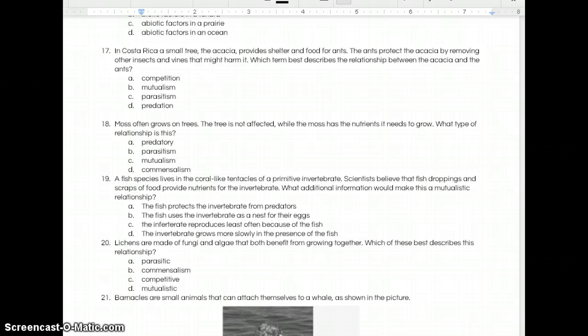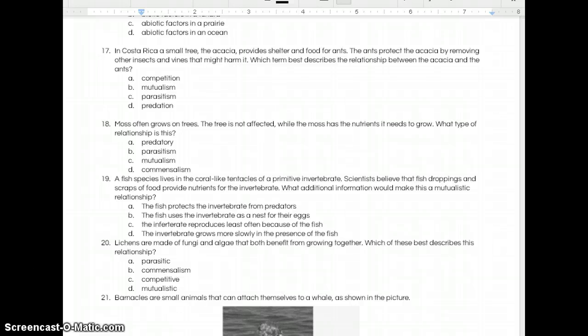19. A fish species lives in the coral-like tentacles of a primitive invertebrate. Scientists believe that fish droppings and scraps of food provide nutrients for the invertebrate. What additional information would make this a mutualistic relationship? A. The fish protects the invertebrate from predators. B. The fish uses the invertebrate as a nest for their eggs. C. The invertebrate reproduces least often because of the fish. D. The invertebrate grows more slowly in the presence of the fish.